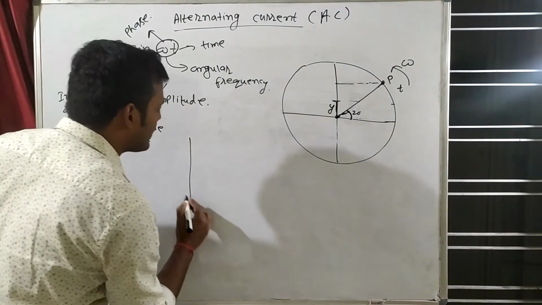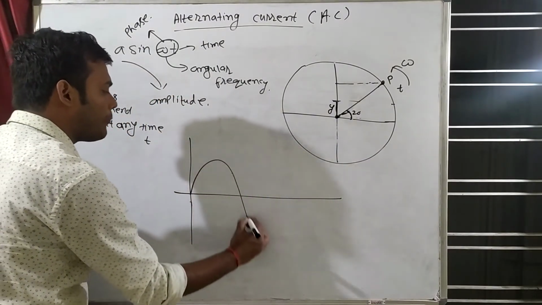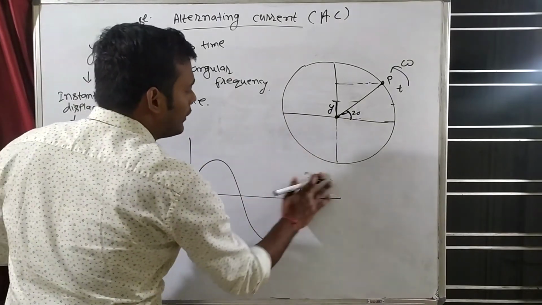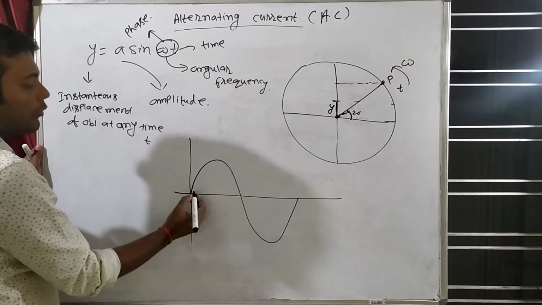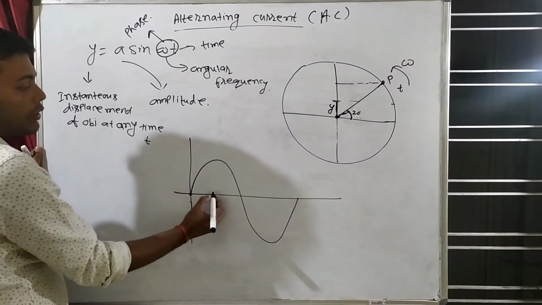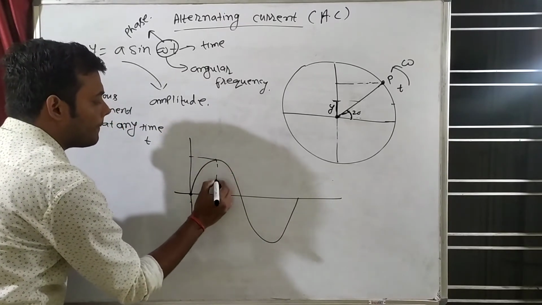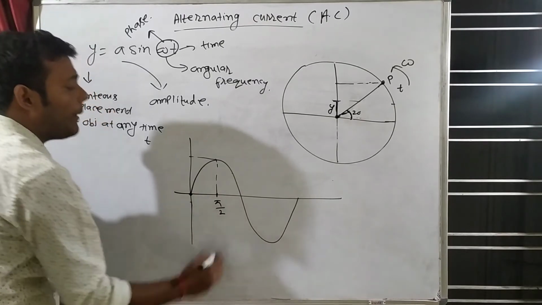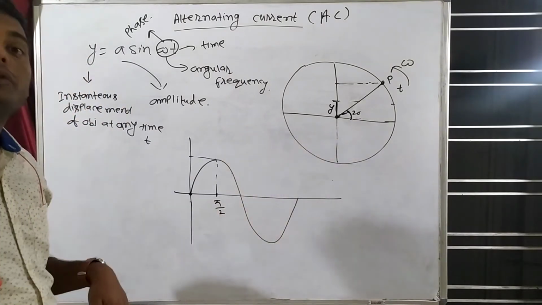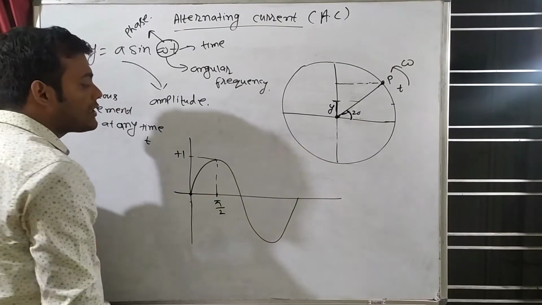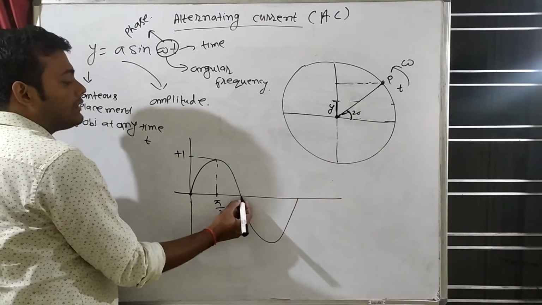You all know what a sine function is? Try to understand the sine graph. The sine graph will be like this. Sine 0 is how much? 0. Now sine pi by 2. Pi by 2 means 180 by 2, pi is 180, so 180 by 2 is 90. So sine 90 is plus 1.